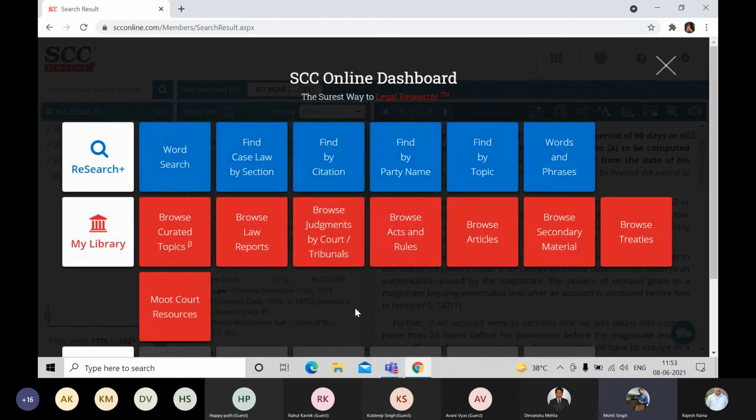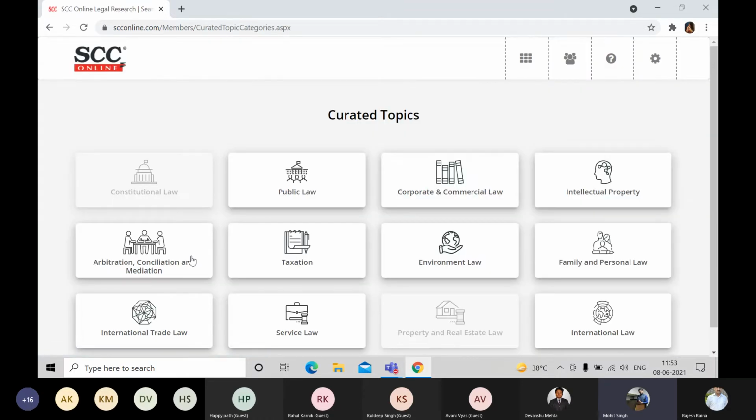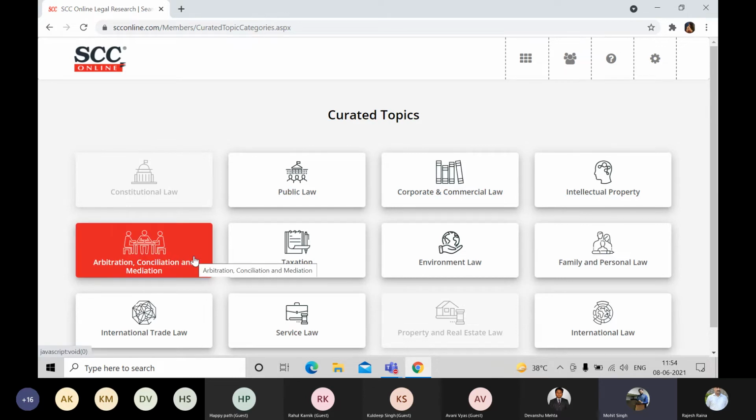Now let us go back to the library part. I believe we do not have that much time left. So we can cover up the browse curated topics and browse acts and rules real quick. So browse curated topics, students, is a newly created tile which has been made by the editors of Eastern Book Company. And what they're trying to portray over here is they have made some big headings for you. So for the PhD scholars, for the future advocates of tomorrow, if you have an interest in any particular topic and you would like to see some information upon it, some important case laws, some statutes upon it, then you can certainly click on any one of them.